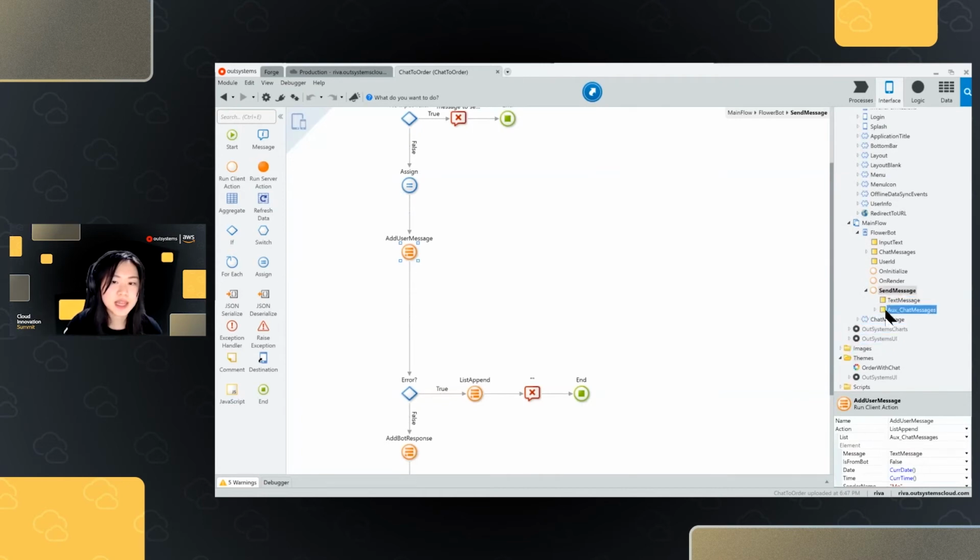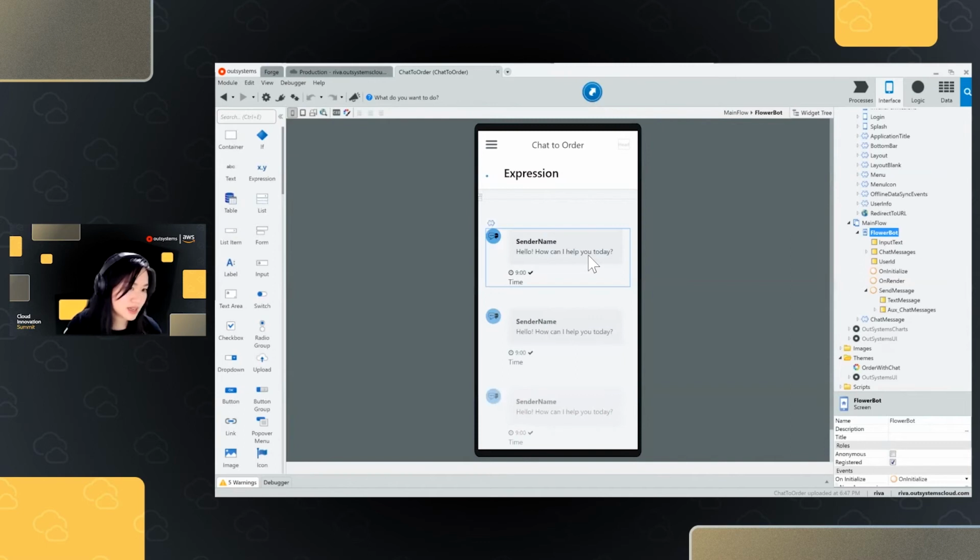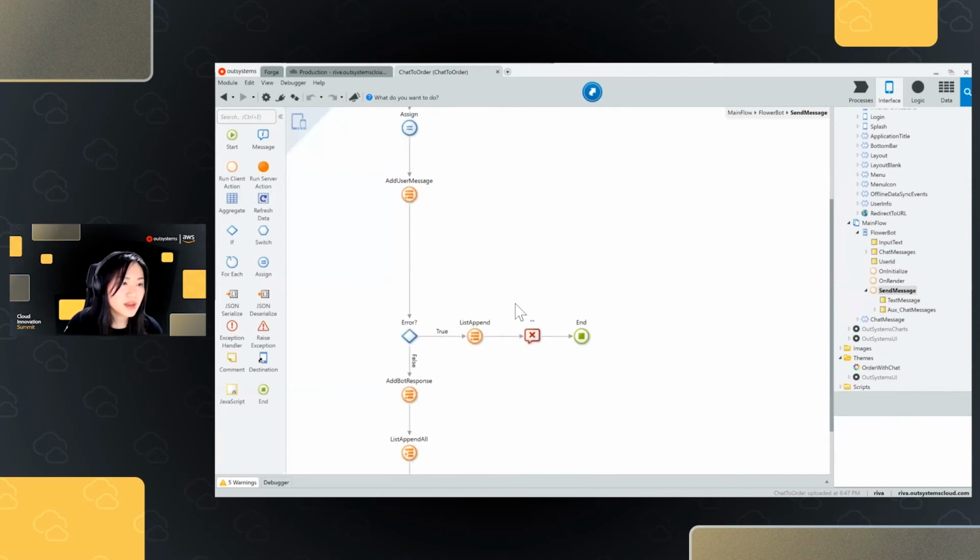This is simply a list of chat messages that is populating the list that we have here in my chat page. So again, this chat page is populating from this list of chat messages. Now going back into here, when a user enters their message, such as "I want some flowers," we are simply adding that text into our chat message list. What we want to do next is call Amazon Lex chatbots. So we want to send this to our chatbots.